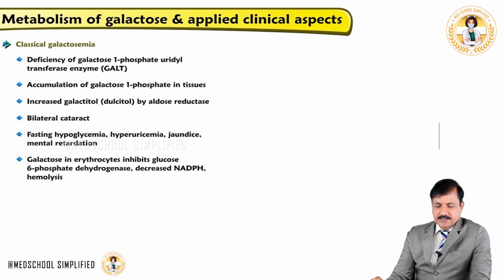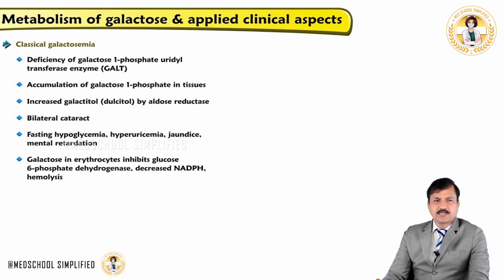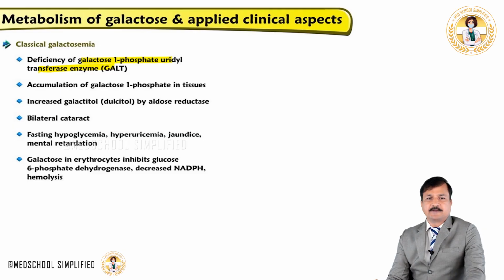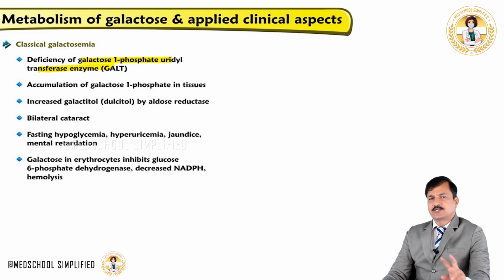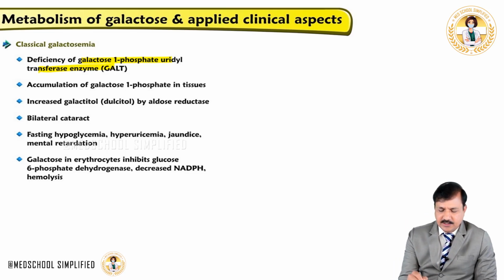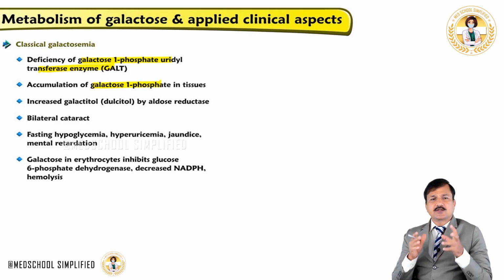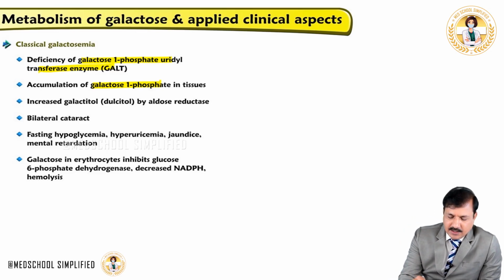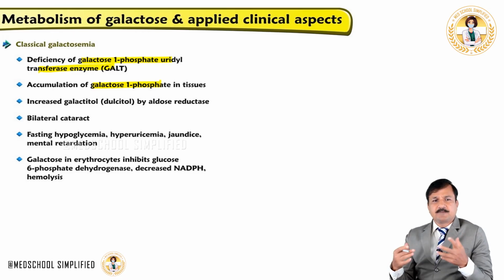Coming to classic galactosemia. Now classic galactosemia is because of deficiency of galactose 1-phosphate uridyltransferase enzyme. And because of this, as I explained previously, there will be buildup of galactose 1-phosphate in the tissues. And this galactose 1-phosphate has that inorganic phosphate, and that inorganic phosphate is now stuck there, it is trapped.